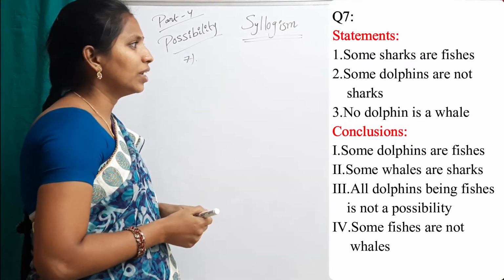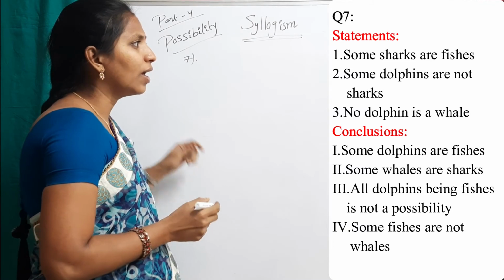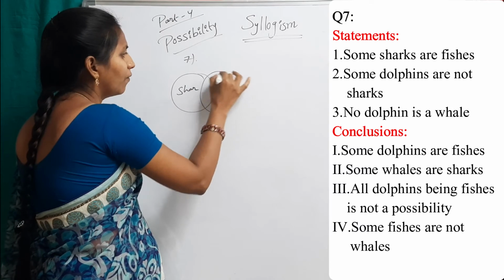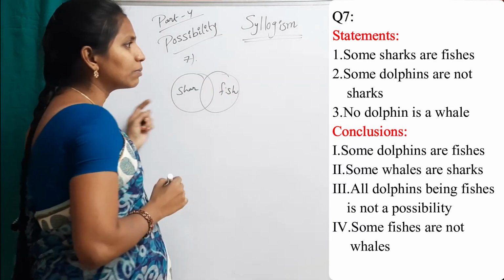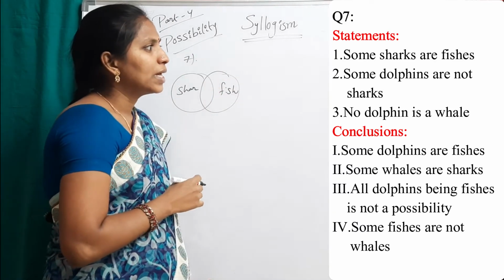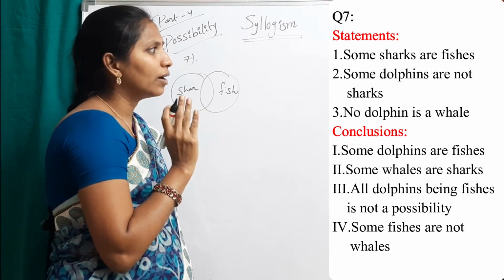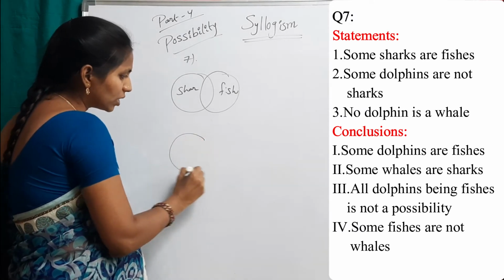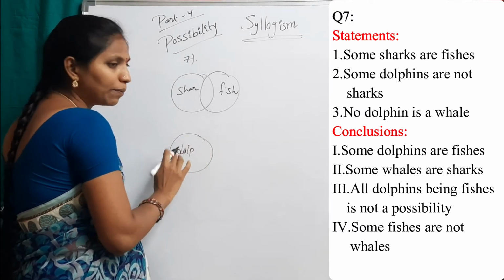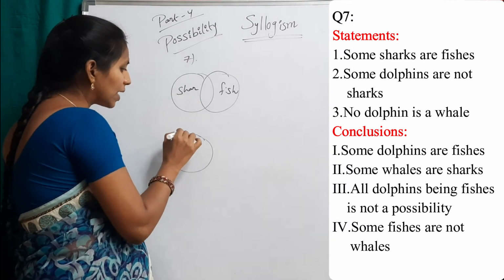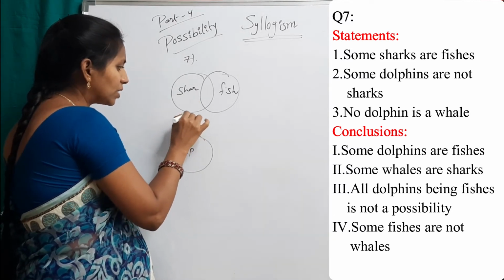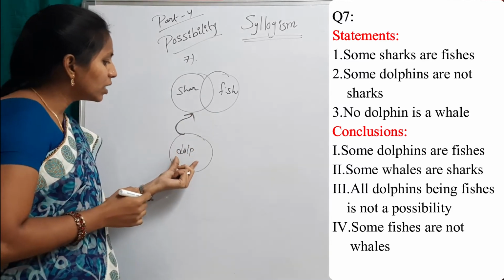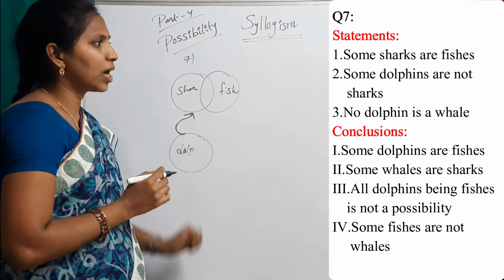Now see 7th question. First statement, some sharks are fishes. Shark, fish. Some sharks are fishes. Some dolphins are not sharks. Suppose this is a dolphin. Some dolphins are not sharks, some not relation. For some not, I want to use this type of arrow.